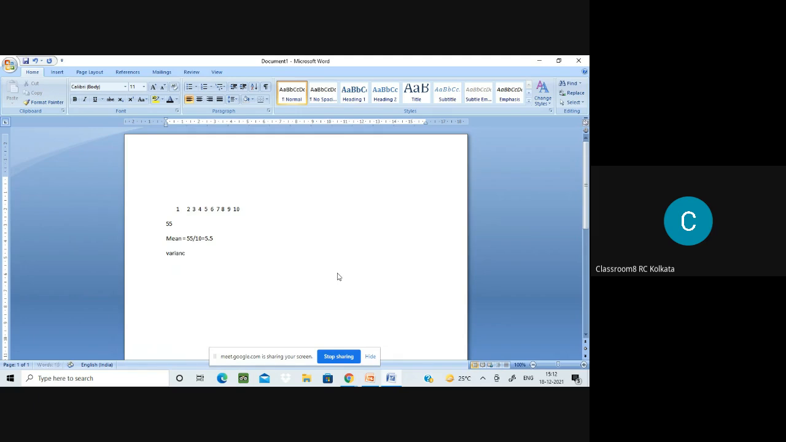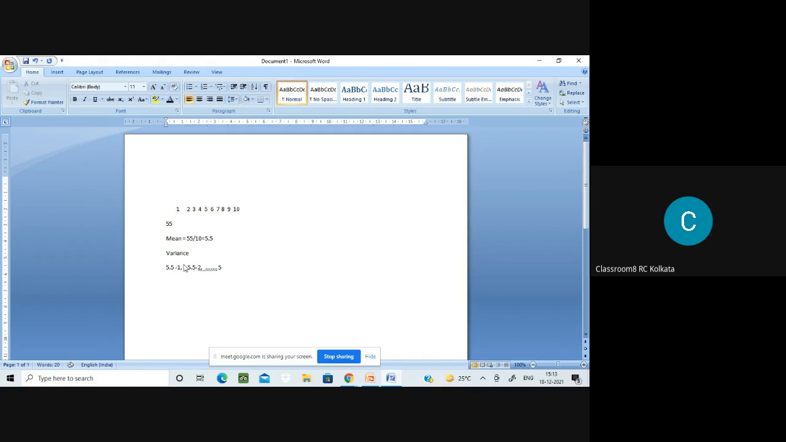When I talk of variance, that is the deviation of this data. What is the difference between 5.5 and 1? So 5.5 minus 1 is 4.5. In this way, go on finding the deviation of the data, how much it is deviating from the mean. And so I'm getting a number for each one of them. Then I do 5.5 minus 2 in this way, and I go on doing this.